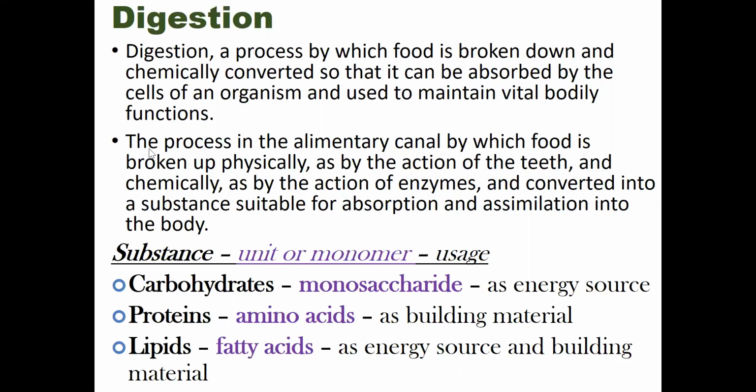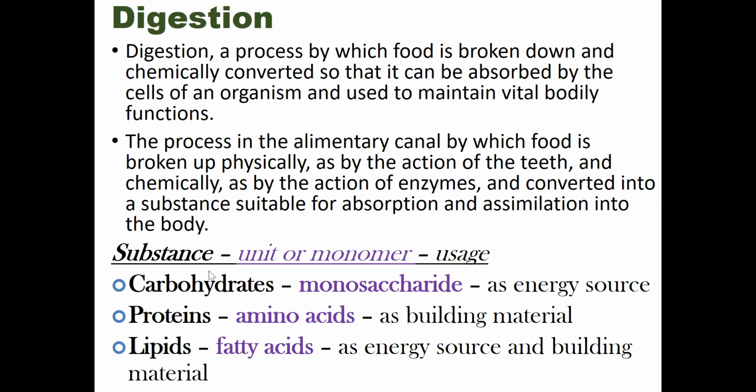You can also define digestion in this way. Digestion is a process in the alimentary canal by which food is broken up physically as by the action of the teeth, and chemically as by the action of enzymes, and converted into a substance suitable for absorption and assimilation into the body.